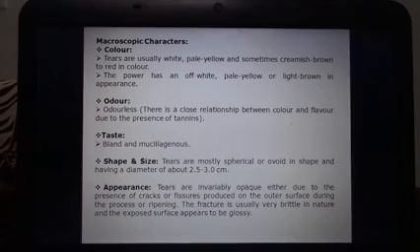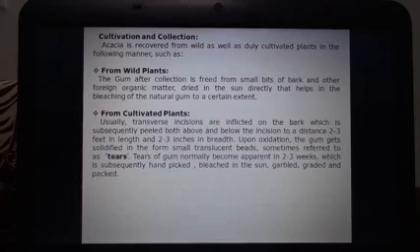Now the appearance: these tears are invariably opaque, either due to the presence of cracks or fissures produced on the outer surface during the process of ripening. The fracture is usually very brittle in nature and the exposed surface appears to be glossy.